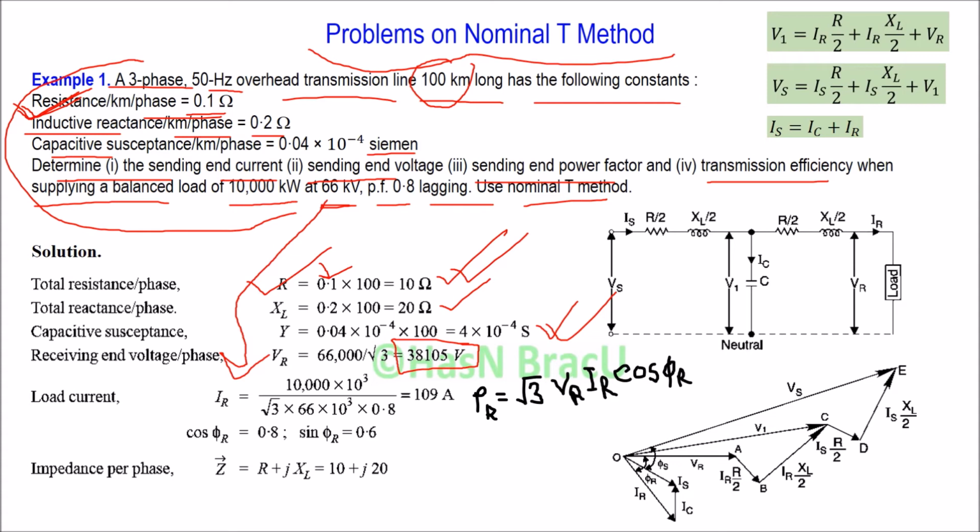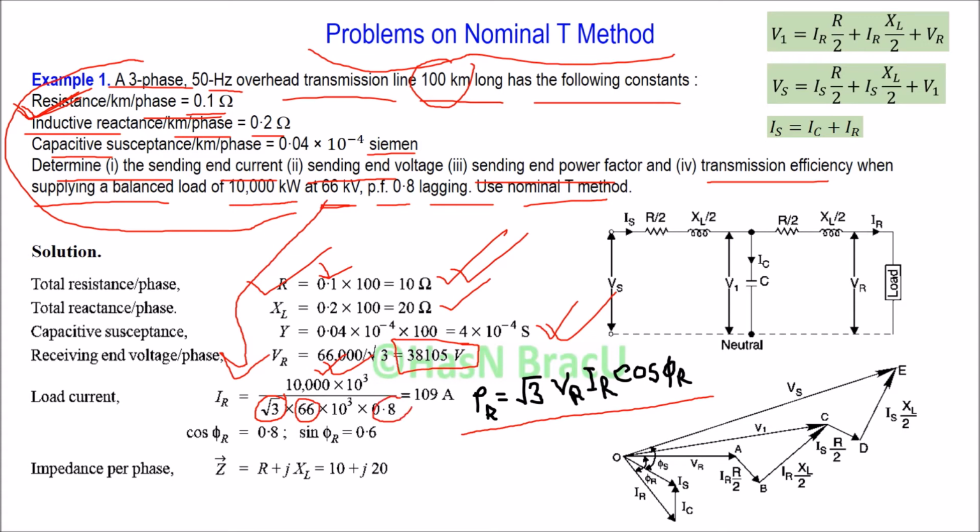Now what we have to do, we have to calculate load current, and we can use this formula. Here you can see we divided by √3, since all the parameters we use here are for three phase, power delivered three phase, and 66 kV is given for line voltage, right?